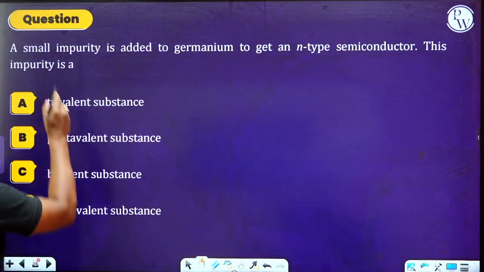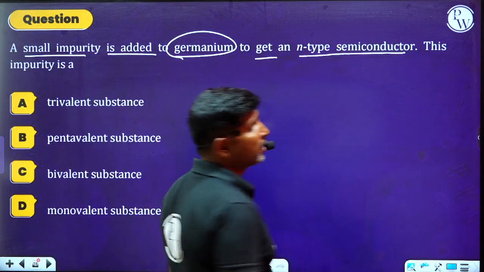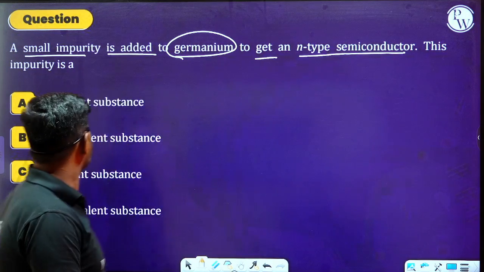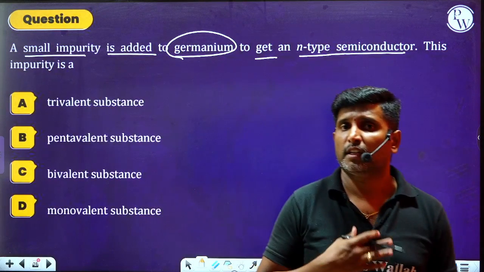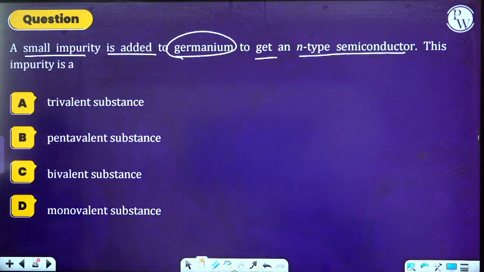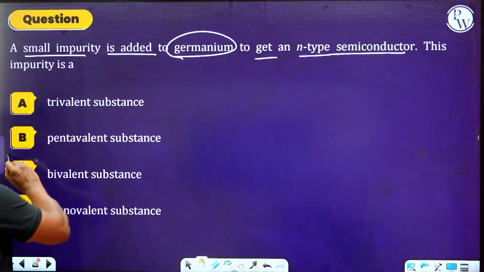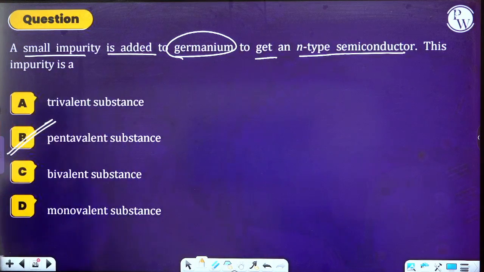What are they saying to us? A small impurity is added to germanium to get an n-type semiconductor. Here, n-type semiconductor. What is the impurity? We have studied that whenever an n-type semiconductor is obtained, the impurities added must be pentavalent impurities. So like that we can answer this question. It is a pentavalent substance. Like this we have to think and answer this question. Now similarly, let us move on to the next question.